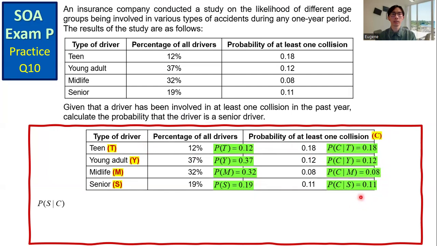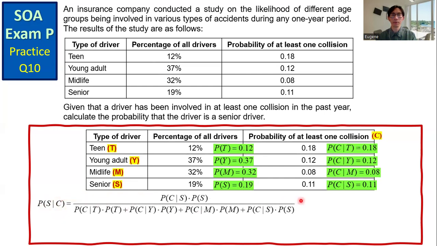We want to get the probability of S given C. Given the driver has been involved in at least one collision in the past year, calculate the probability that the driver is a senior driver. Use the Bayes theorem. We have the following expression. And then do the substitution.